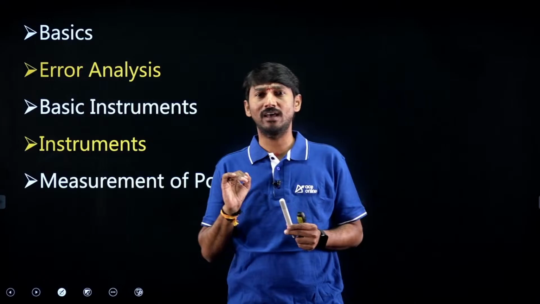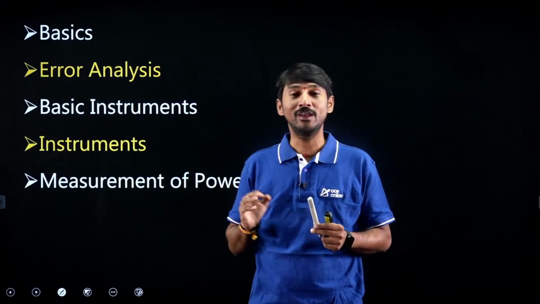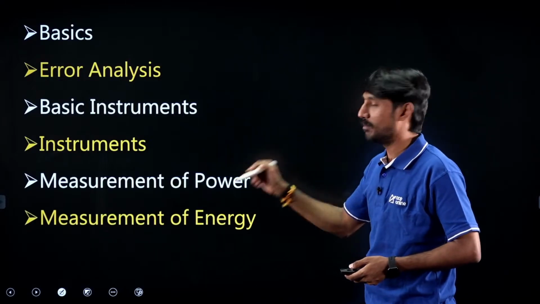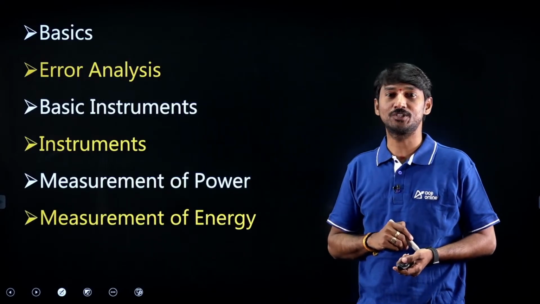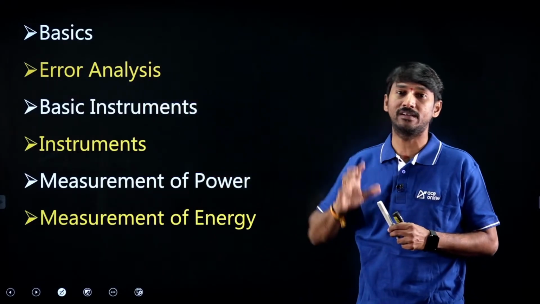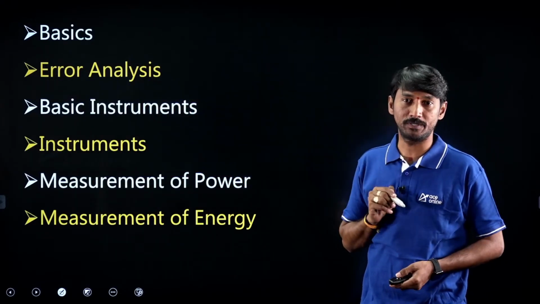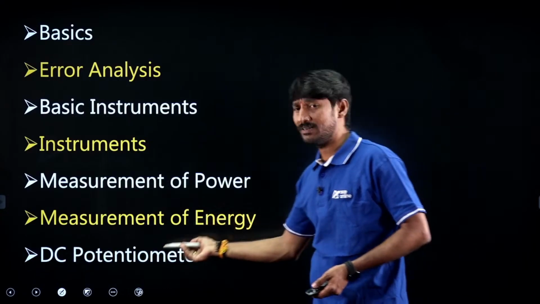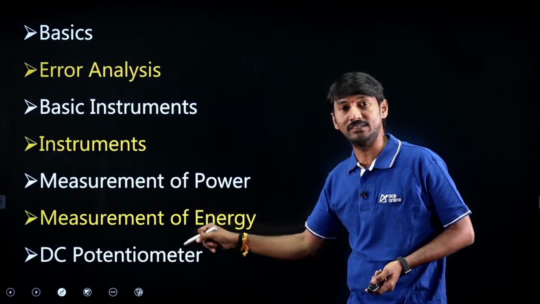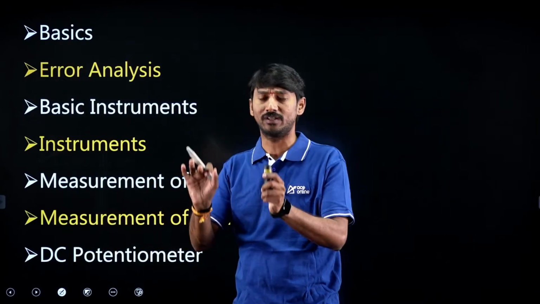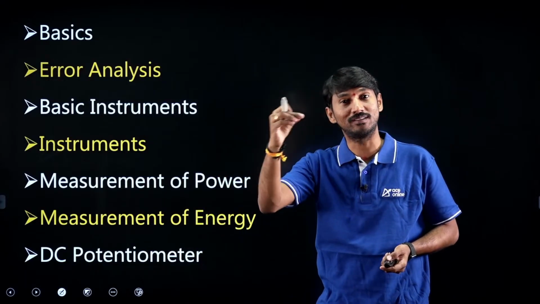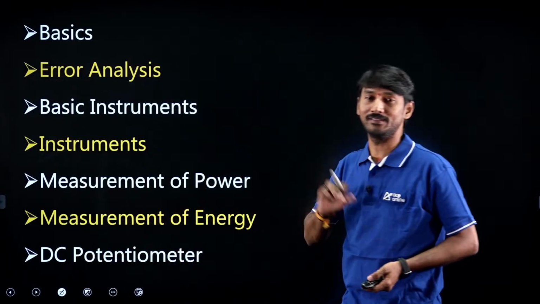Sir, after current, voltage and power measurement, what can be the next parameter? Energy. That is why measurement of energy is the next chapter. In this way, step by step, I framed the entire syllabus, chapter by chapter. After that, the DC potentiometer, a meter which is generally used for potential voltage measurement. What is the construction, what are the types, everything will be covered in this.